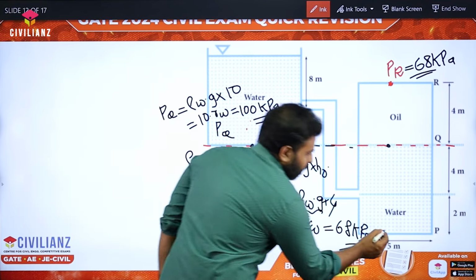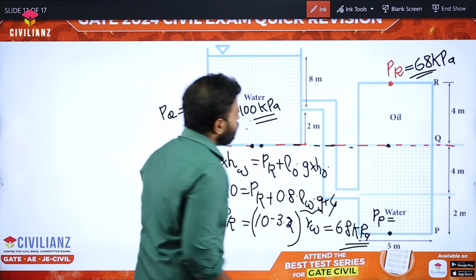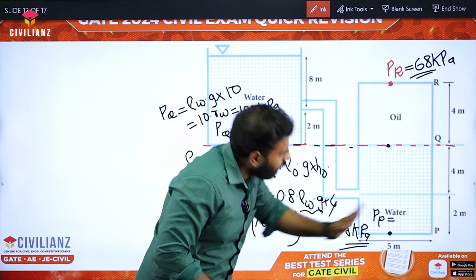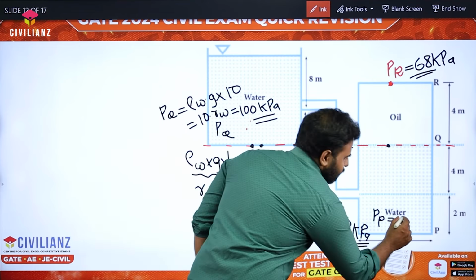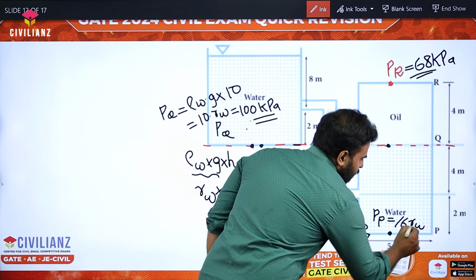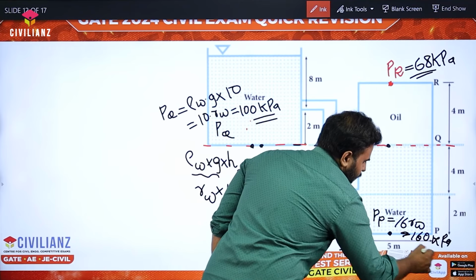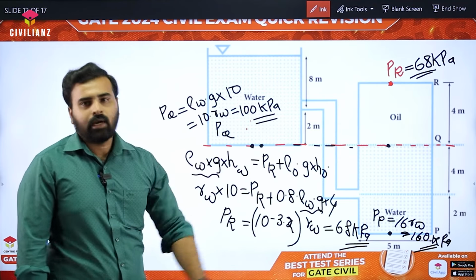What will be the pressure at P then? What is the pressure at this point P? For 10 meters it is water, and again from this below it is again water, for 16 meters in total. So we can easily write 16 gamma W, which is equal to 160 kilopascal. So we got the pressure at these 3 points: 68, 100 and 160.